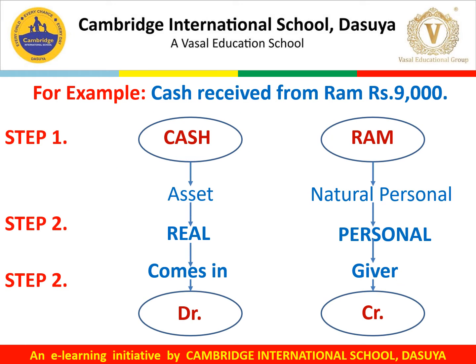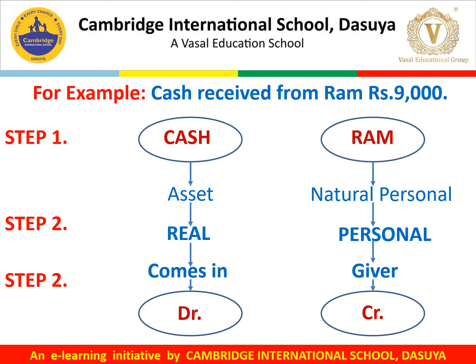Let us take an example. For example, cash received from Ram rupees 9,000. In this transaction, there are two accounts involved. One is cash, another is Ram. Cash, being an asset, comes under the category of real account. Ram is a natural person, and comes under the category of personal account.